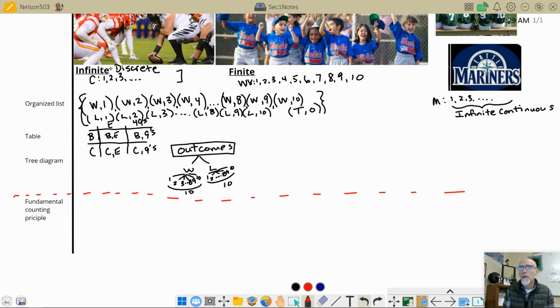This game could have been, or this game over here, the Woodland Vikings could have won by 1. They could have won by 2, 3, 4, such and such. But when you start doing the fundamental counting principle, we're talking about 2 events happening or 3 events happening.